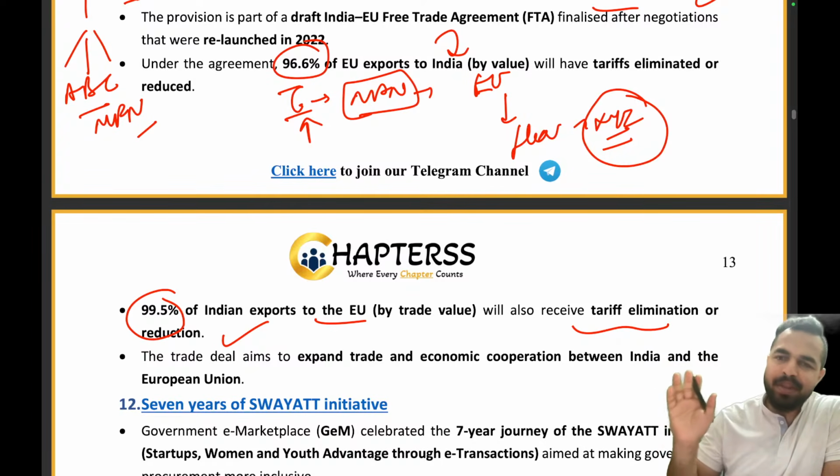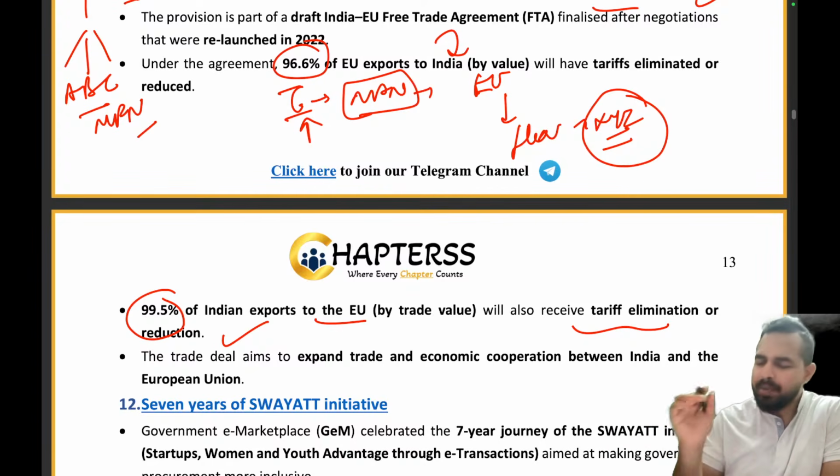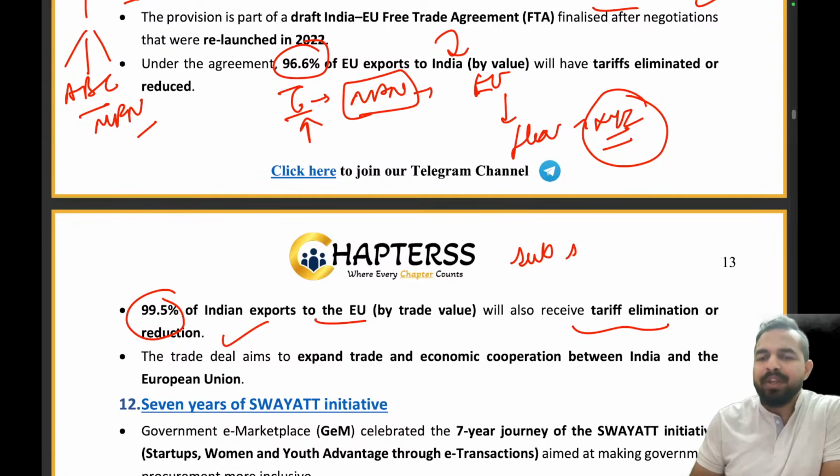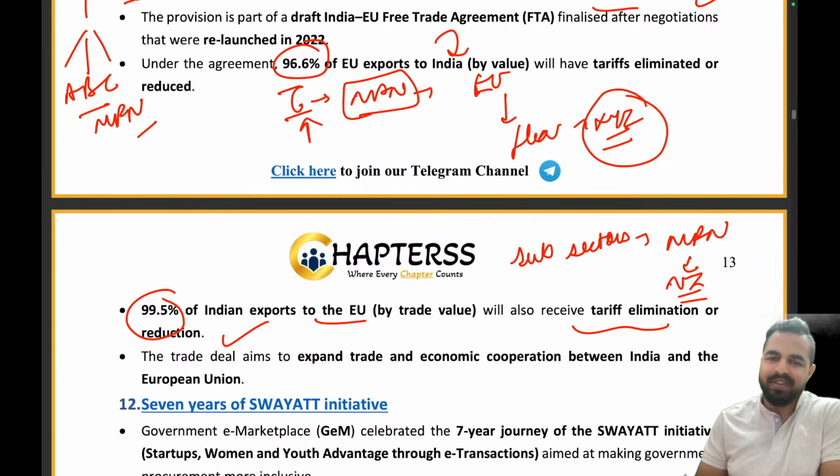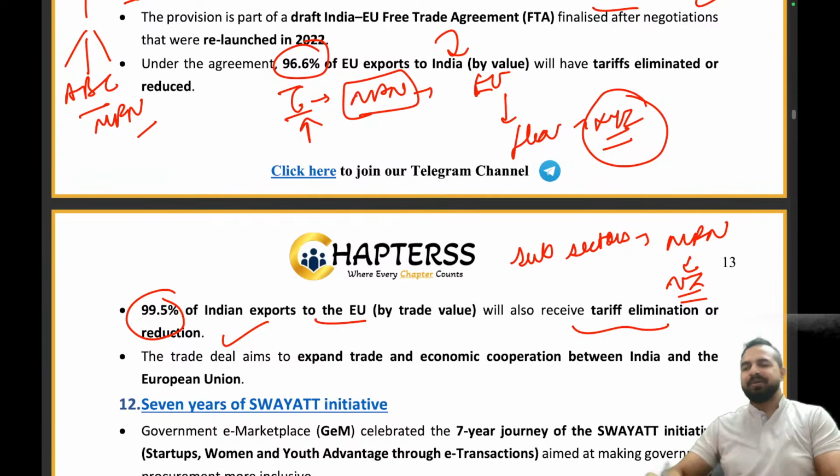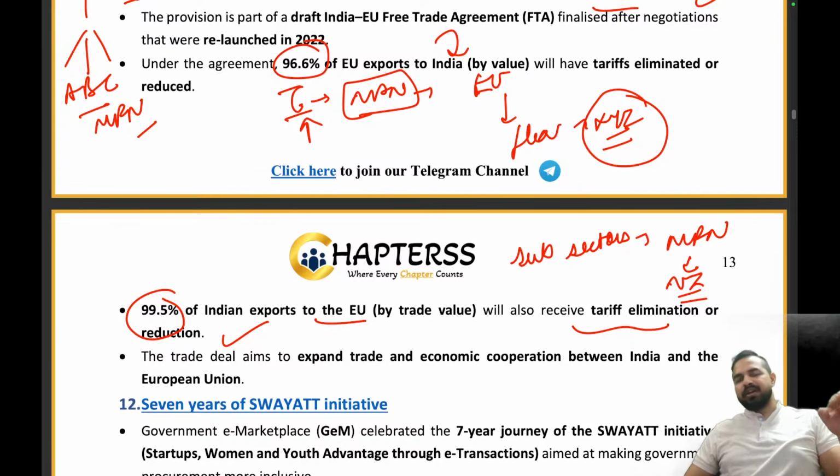Okay, the people who are claiming that yes sir, we have done proper revision. Okay, please tell me, for how many subsectors India has signed a MFN status to the New Zealand? Please tell me the number of subsectors. Let me see who is the champion here. For how many subsectors we have signed a MFN status with the New Zealand?